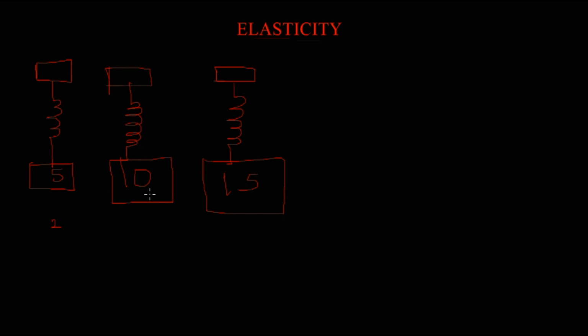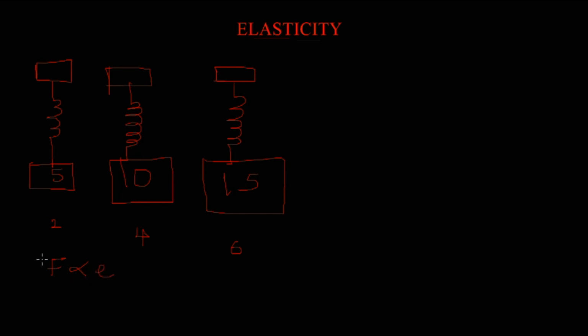All right, let's continue. If the 10 Newton force produces a 4 meter extension and the 15 Newton force produces a 6-meter extension, it implies that the force in this case is proportional to the extension.